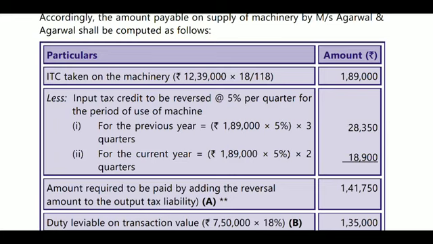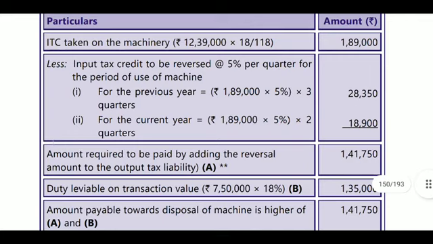From 1,89,000 you will reduce the amount related to 5% per quarter. The machine was used for previous year 3 quarters and current year 2 quarters. So 1,89,000 into 5% into 3 quarters, and 1,89,000 into 5% into 2 quarters, that is 28,350 plus 18,900, will be reduced.